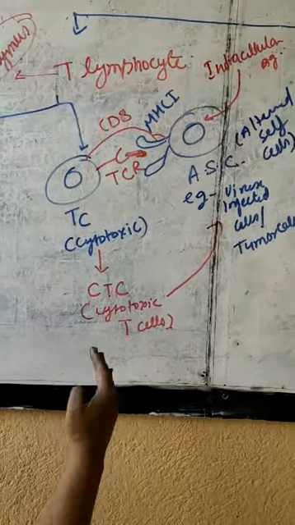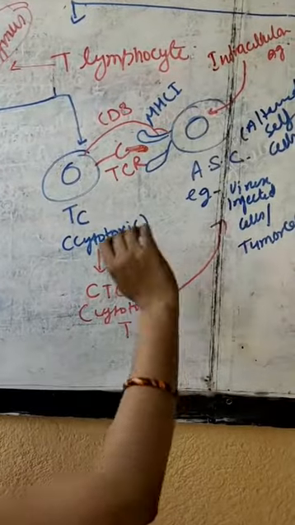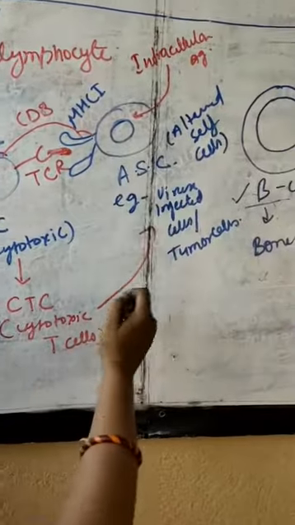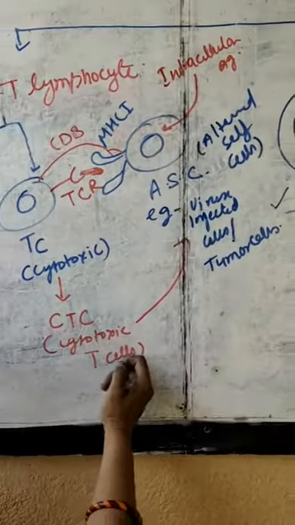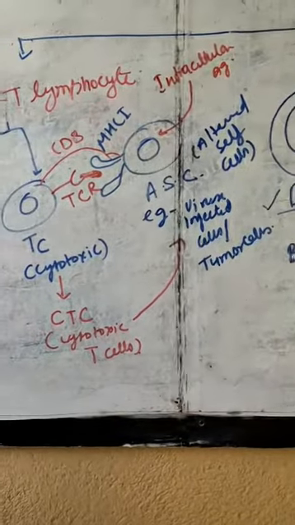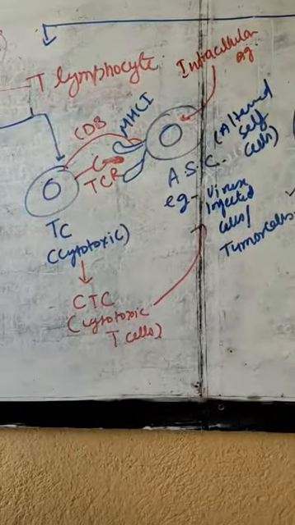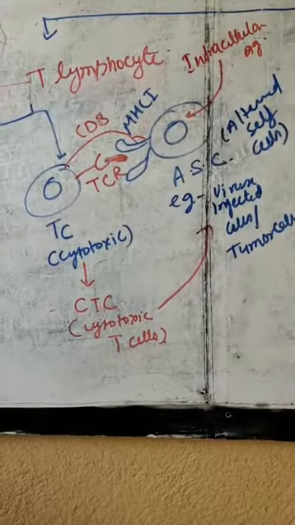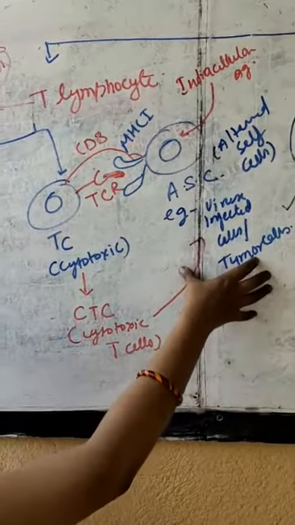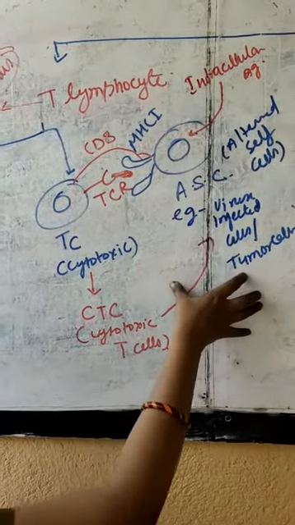Once virus infected cells or tumorous cells are killed by the cytotoxic T cells, further spread of tumor or further infection of virus to the healthy cells can be ruled out. So they make the first defense to protect from viral infections.